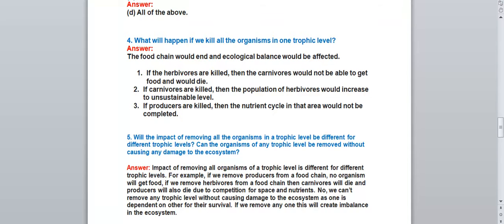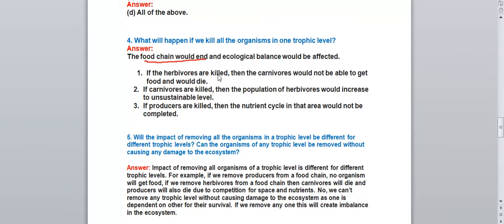Next question we have question number 4. What will happen if we kill all the organisms in one trophic level? The question is asked that in one trophic level all the organisms will be killed, then what will happen? Okay, now let's discuss the answer. The food chain would end and ecological balance would be affected. If the organisms of one trophic level are killed, then the food chain will be affected and the ecological balance would also be affected because of that.